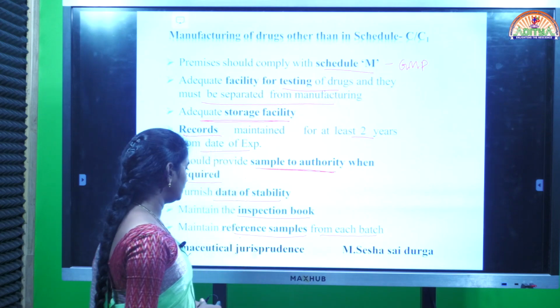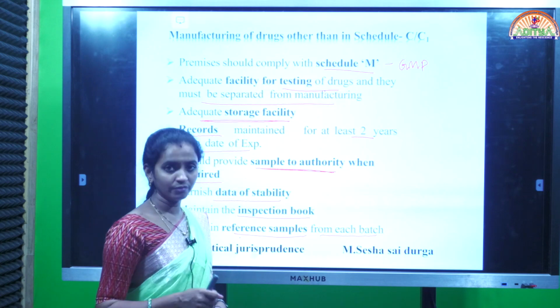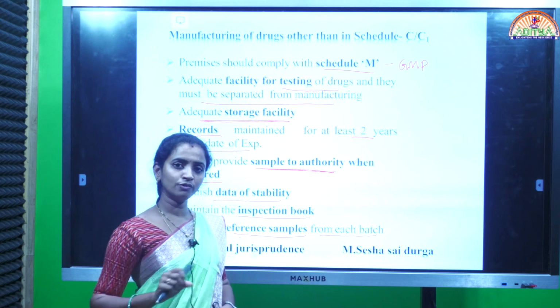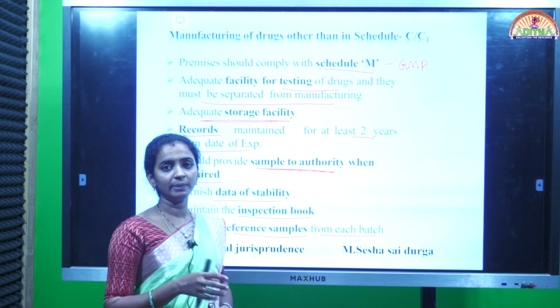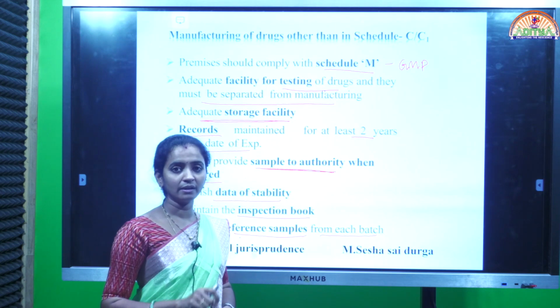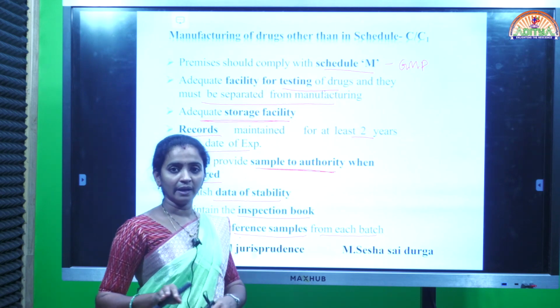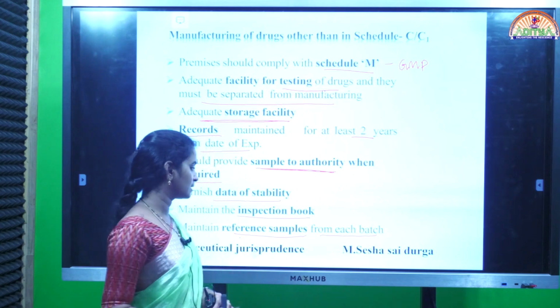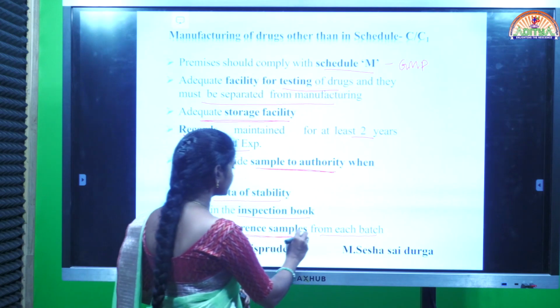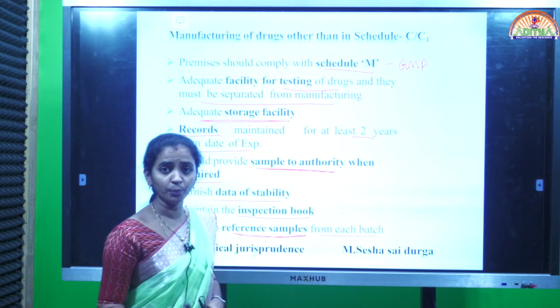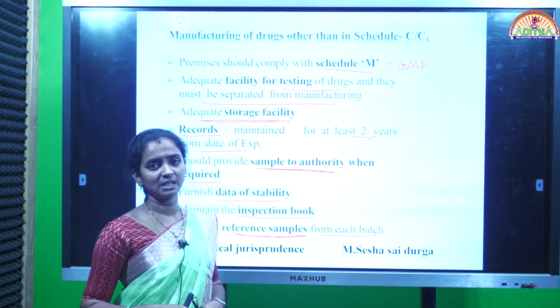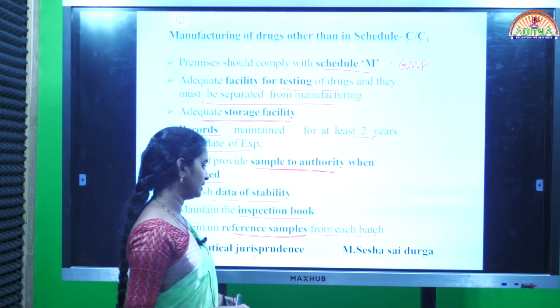That is called a reference sample from every batch. Every day of production, some sample will be taken by the manufacturer and kept aside. That is considered the reference sample. In such a way, for every new product, that reference sample must be maintained in the lab by the manufacturer.